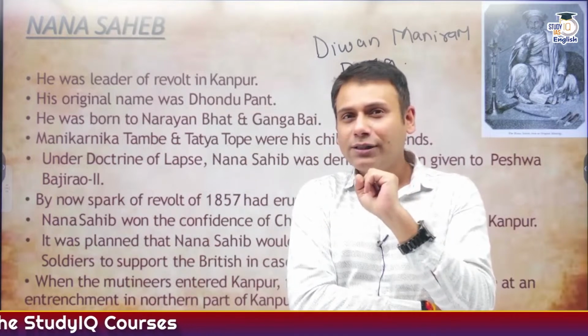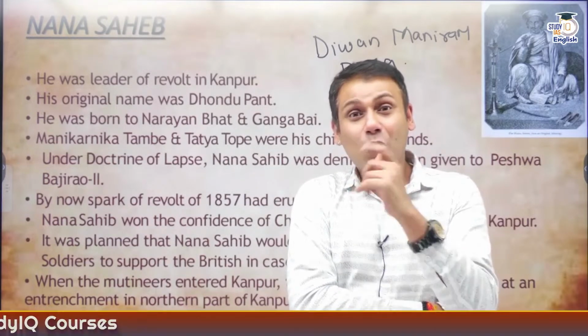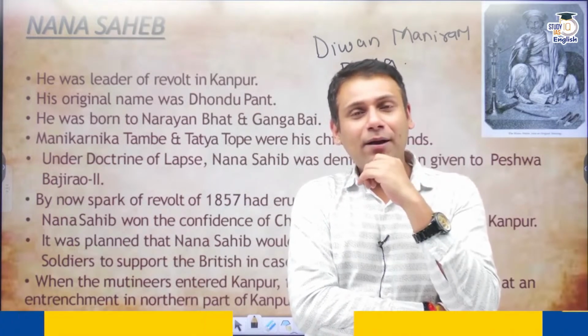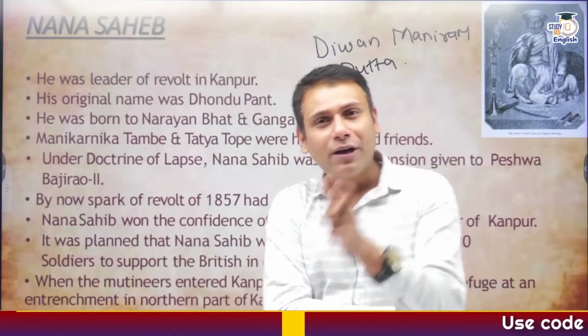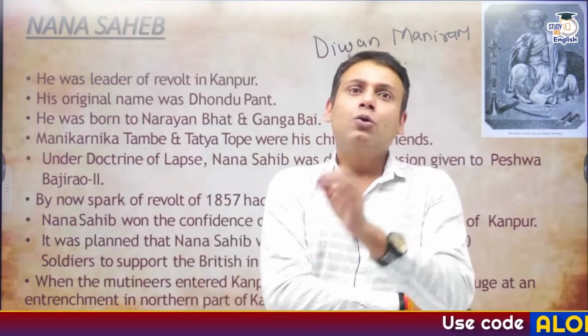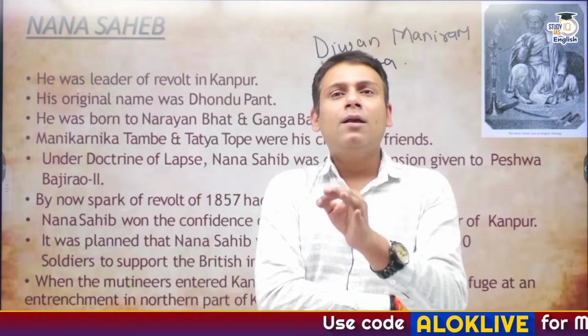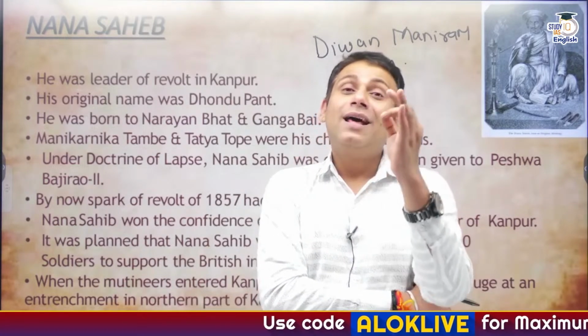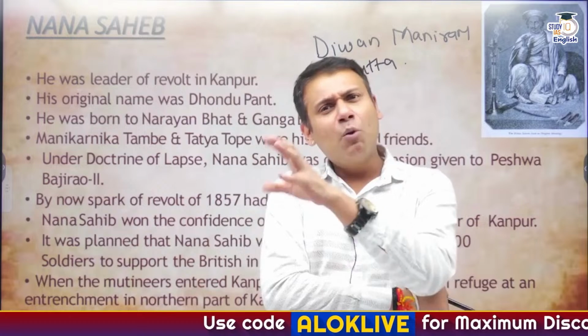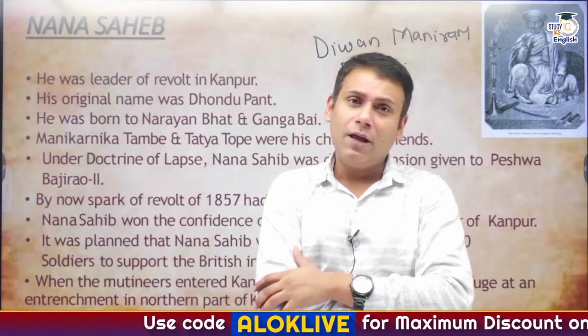And who was known to this? Diwan Maniram Dutt. Who else was known to this? The Singhpo tribe. And Diwan Maniram Dutt had a good connection with the Singhpo tribe. So what did the Britishers do? Diplomatically, they made Diwan Maniram Dutt the director of the tea board. They acquired all the knowledge of cultivation of the tea.